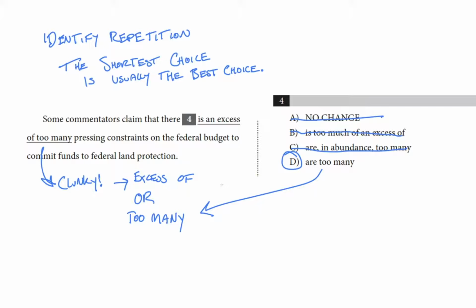Now, a warning, there may be shorter answers that cut off important information, so don't just choose the shortest answer without reading it carefully. But in general, shorter is definitely better for questions like these. So the strategy for completing concision questions hinges on your ability to identify repetition. Does the sentence use 2 synonyms when they could have used 1 word? Is an idea expressed twice, like each year the Oscars are awarded annually? Each year and annually mean the same thing, right? So look out for repetition, and in general, shorter is better.